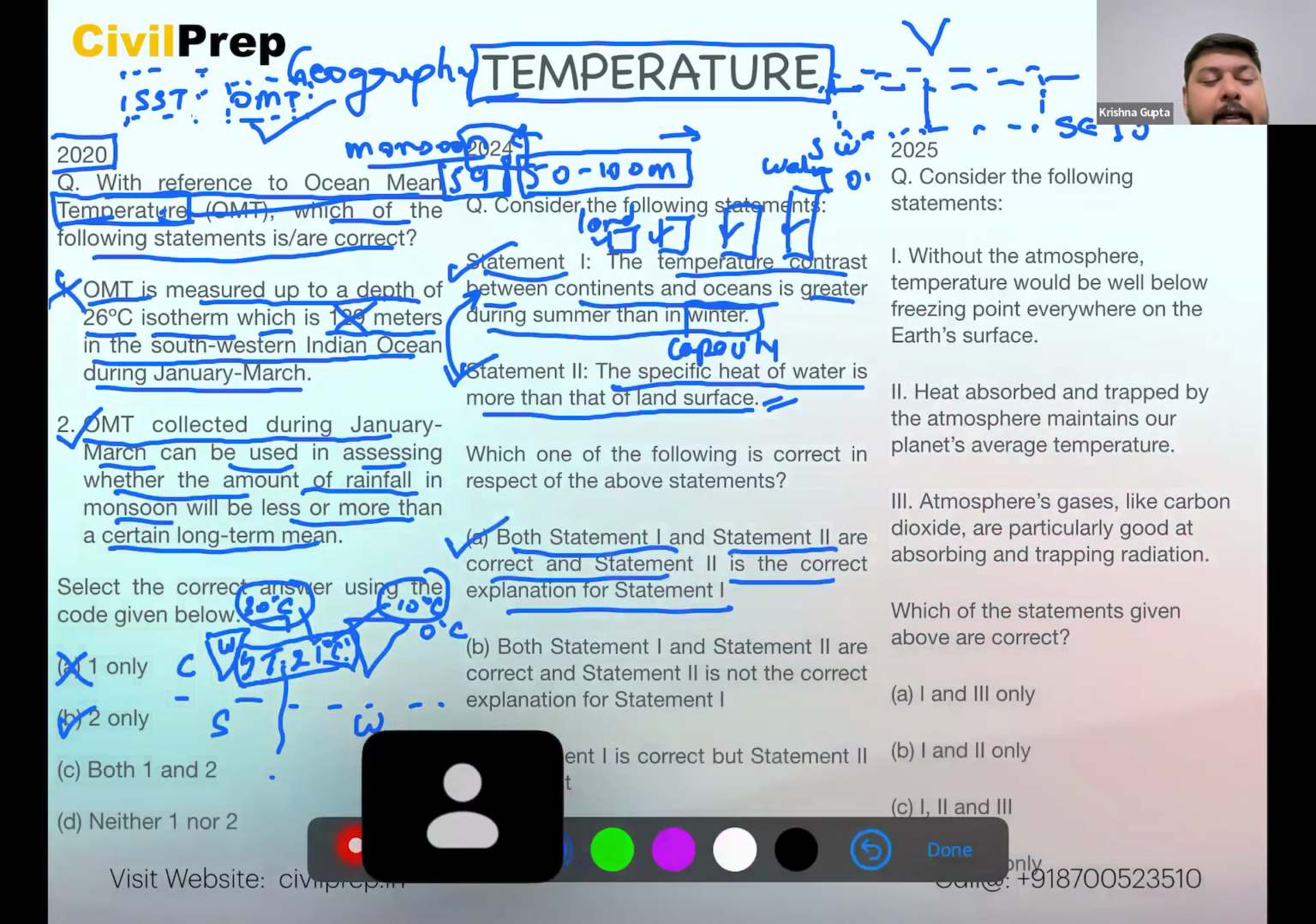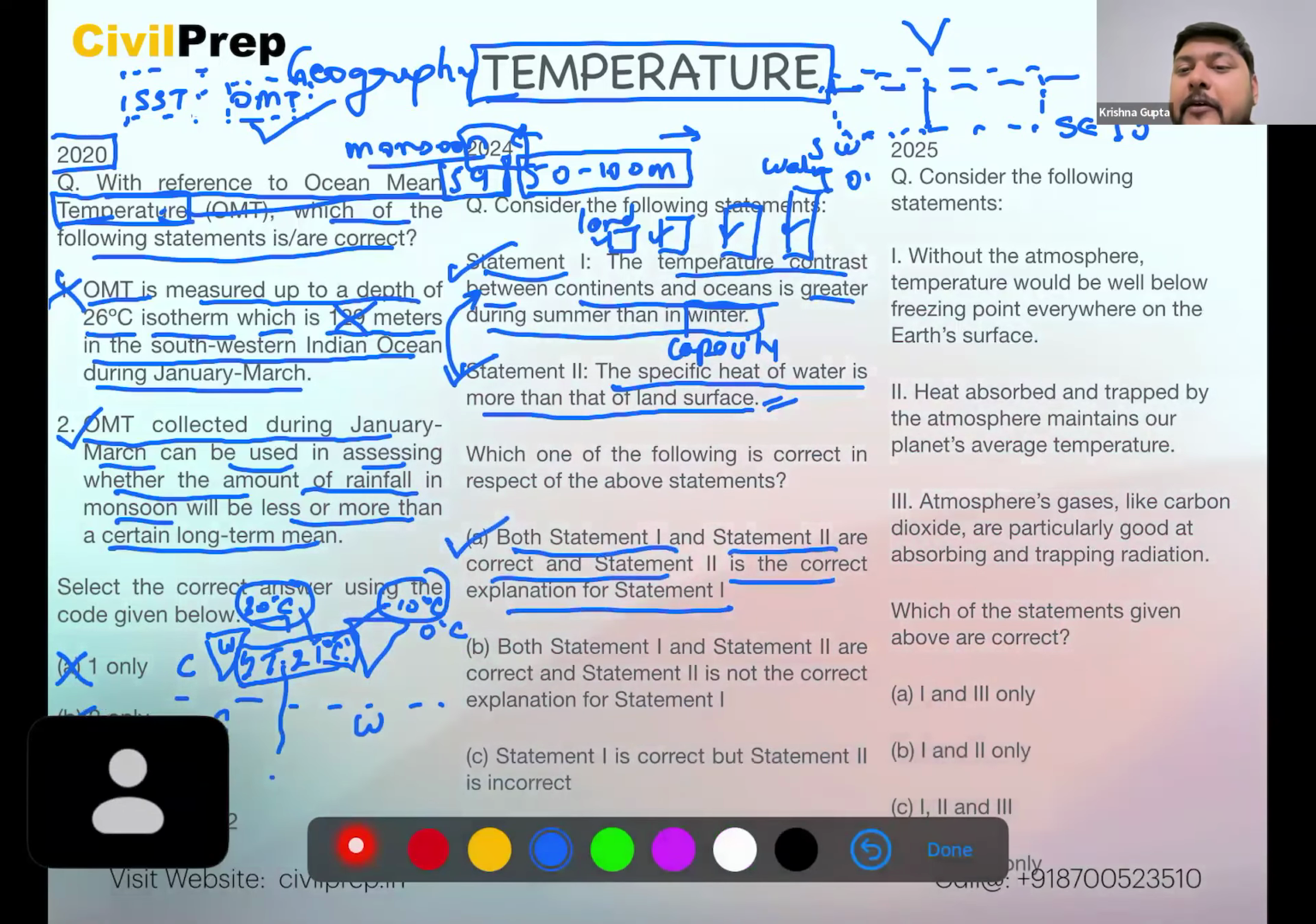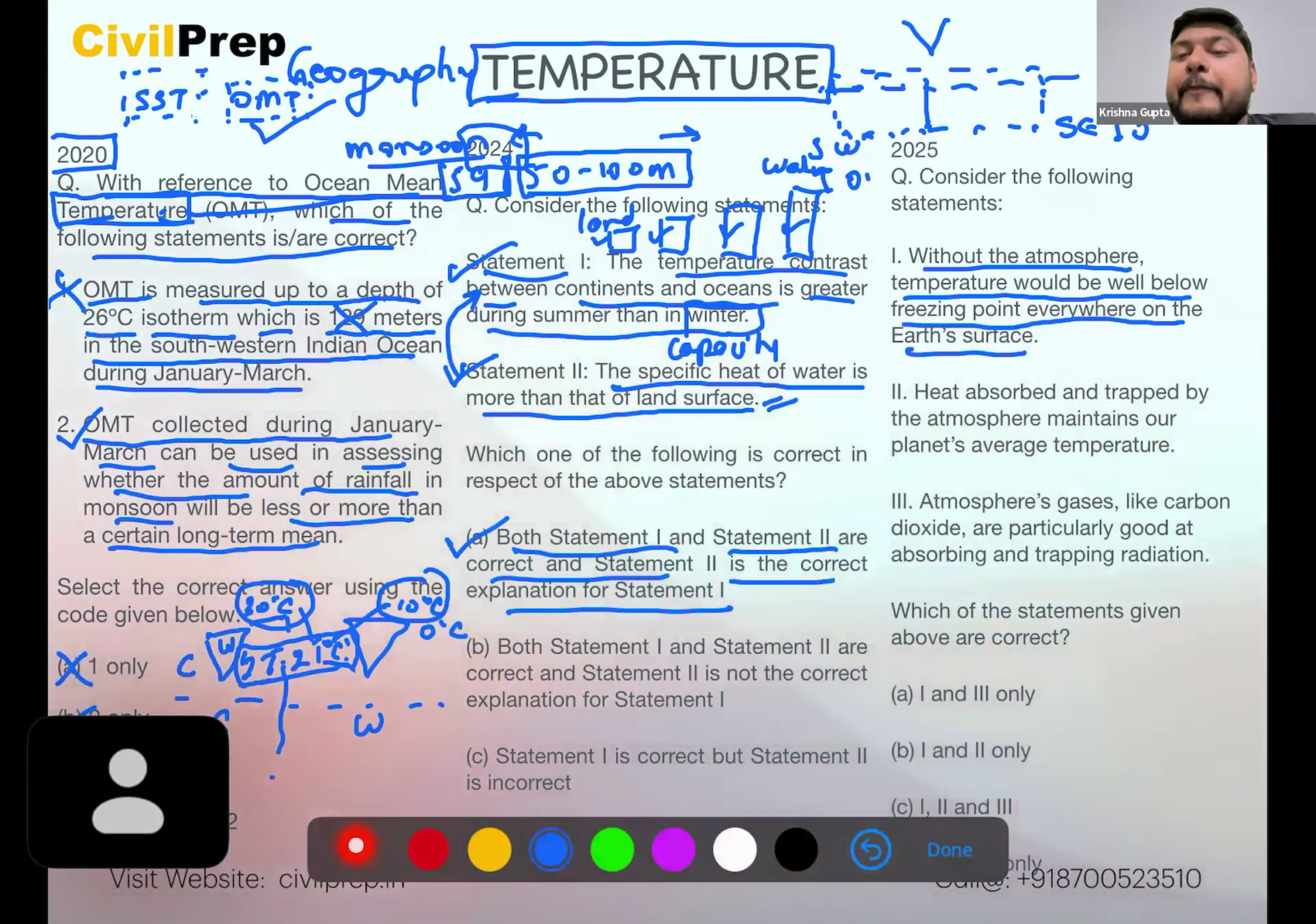Now, when we look at the next question here, we see without the atmosphere, temperature would be well below freezing point everywhere on the Earth's surface. Now, these are conditional statements which tell what will happen when certain limits are applied. So here the limit is taken in the form of temperature. Under temperature, we see what happens when the atmosphere is completely removed, which can be done by various processes.